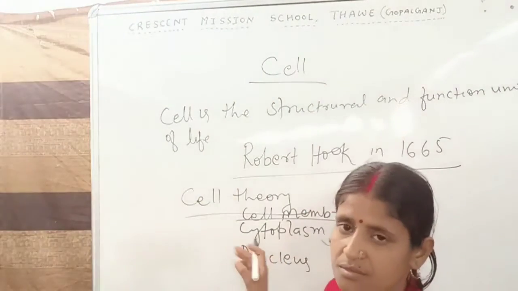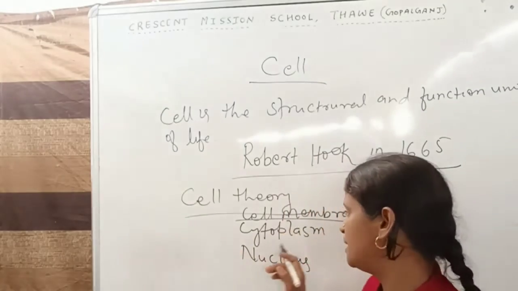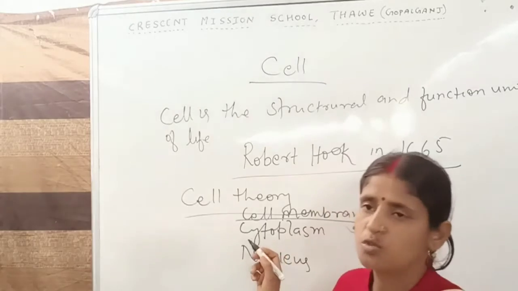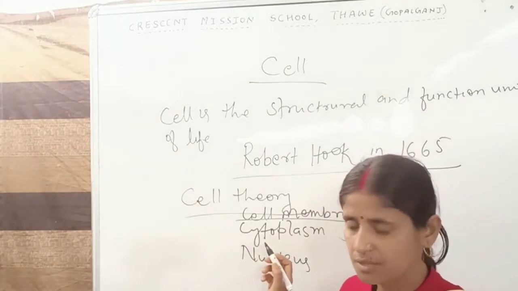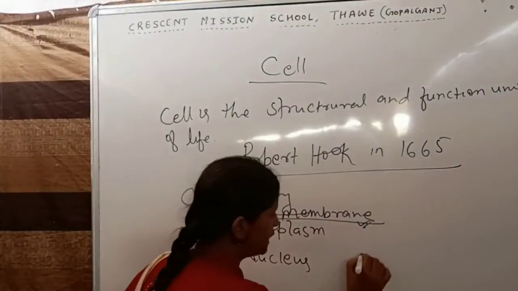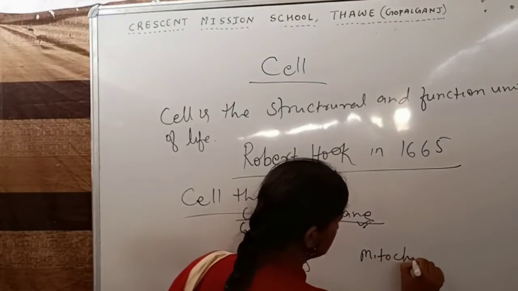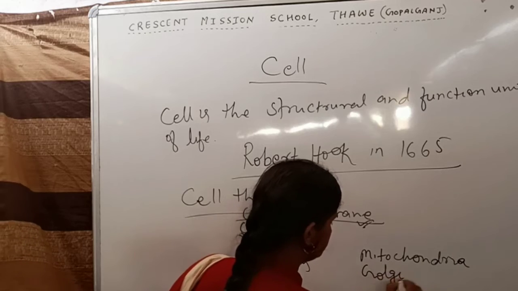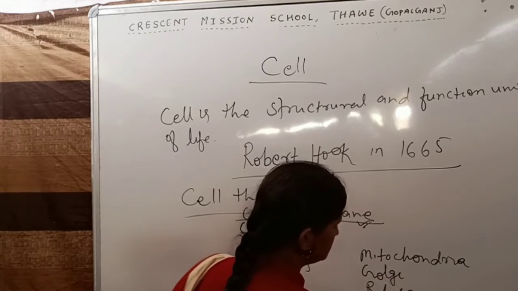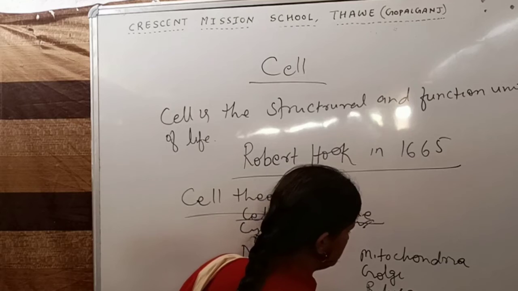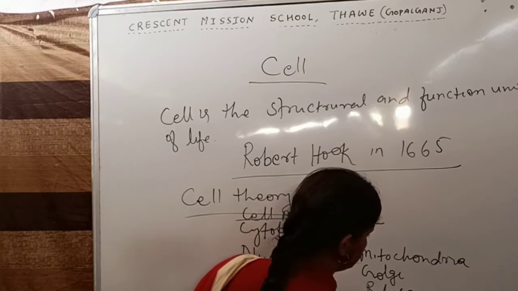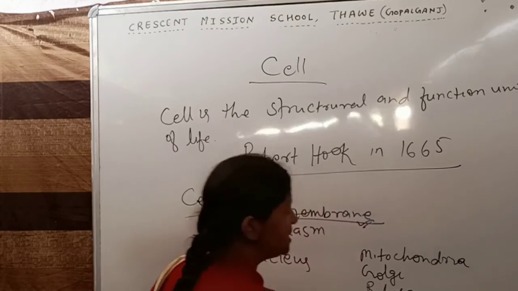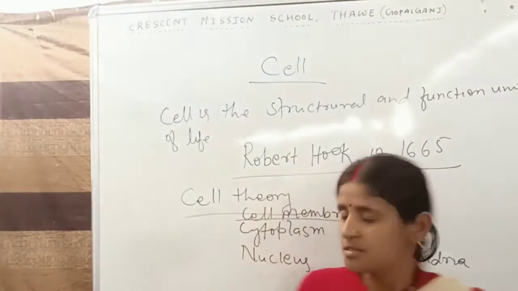Second, inside the cell membrane, the whole structure is called cytoplasm, in which there are so many cell organelles. Their names: mitochondria, Golgi, ribosome, centrosome, centriole, etc. are found in cytoplasm.